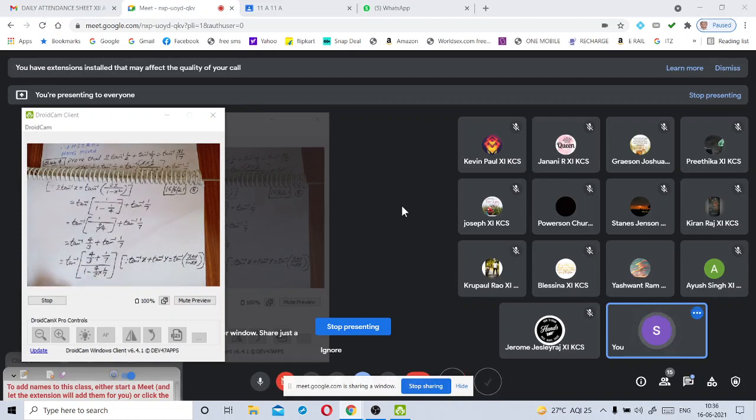Okay, my children. Now can you simplify these numbers and tell me the answer? Do this simplification part by yourself, my dear children, and tell me the answer.